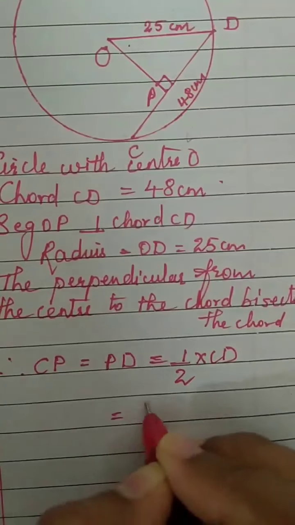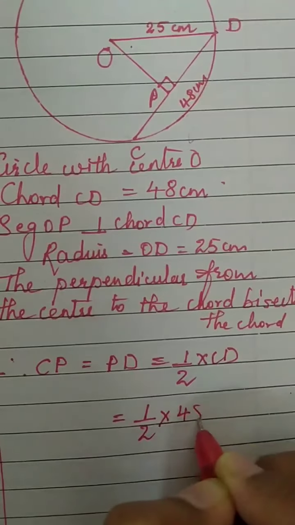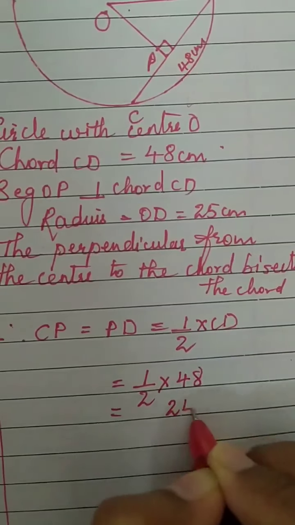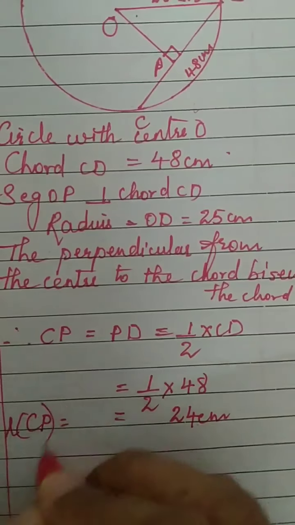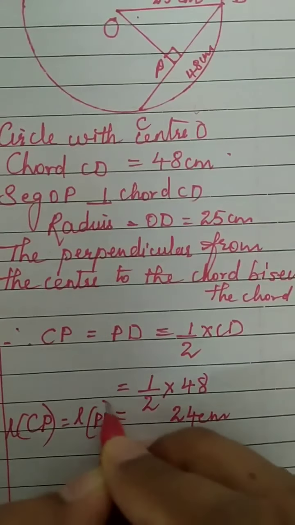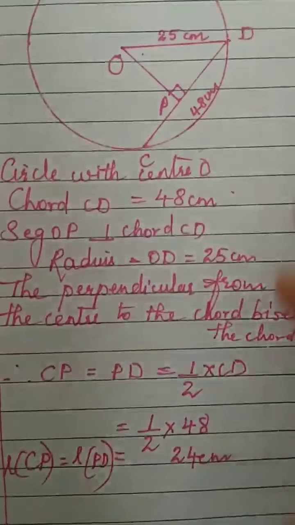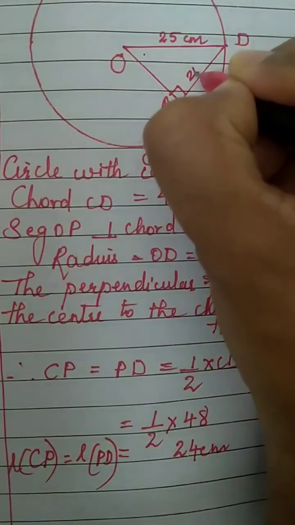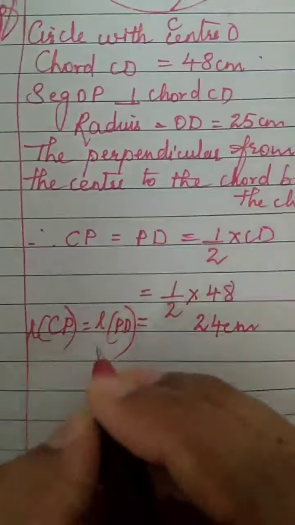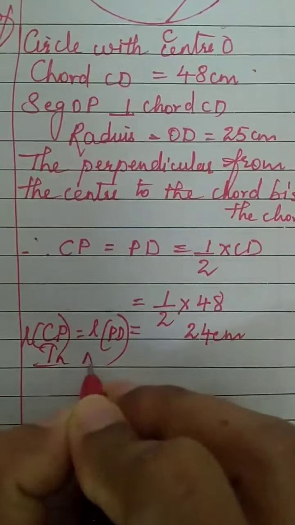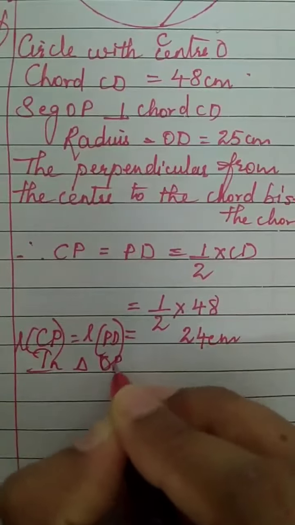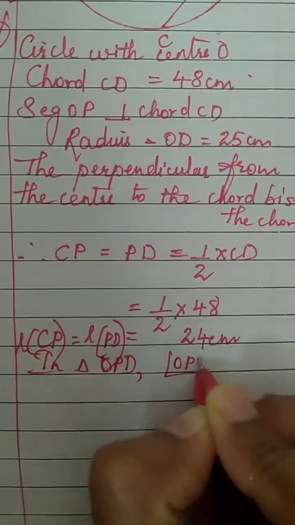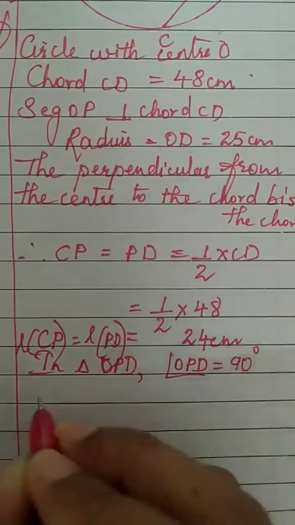And how much is that? Half of CD. CD is 48. Half of 48 is 24 centimeter. So length of CP is equal to length of PD, which is 24 centimeter. I'll just write here 24 centimeter. Now we will take the right angle triangle. In triangle OPD, angle OPD is equal to 90 degree.